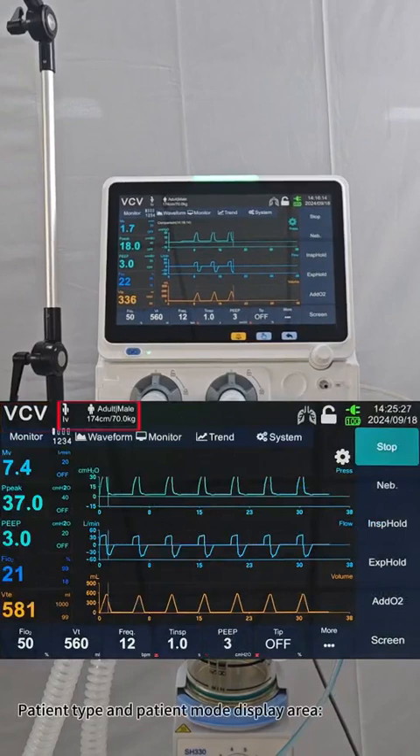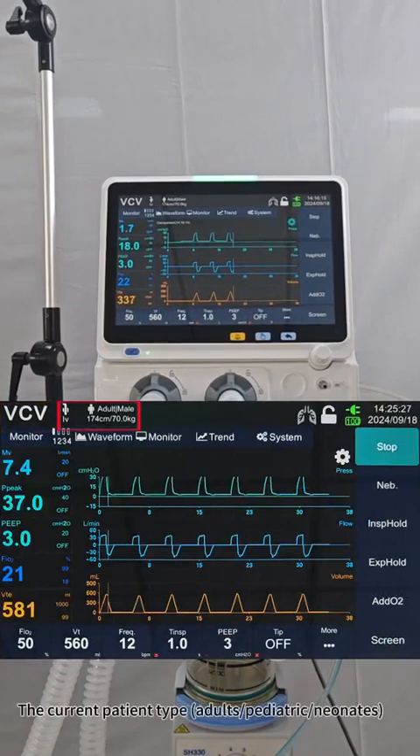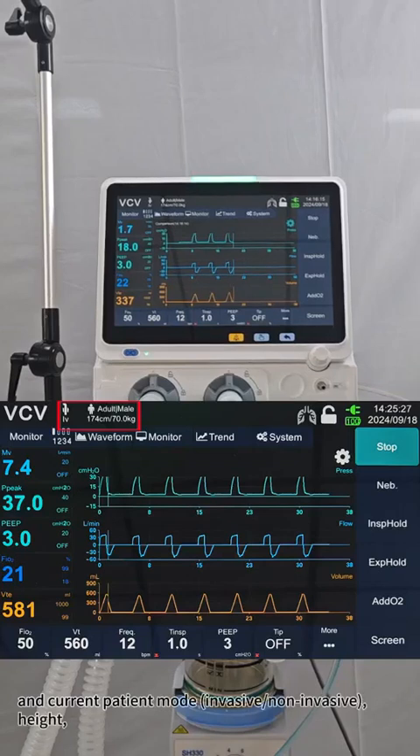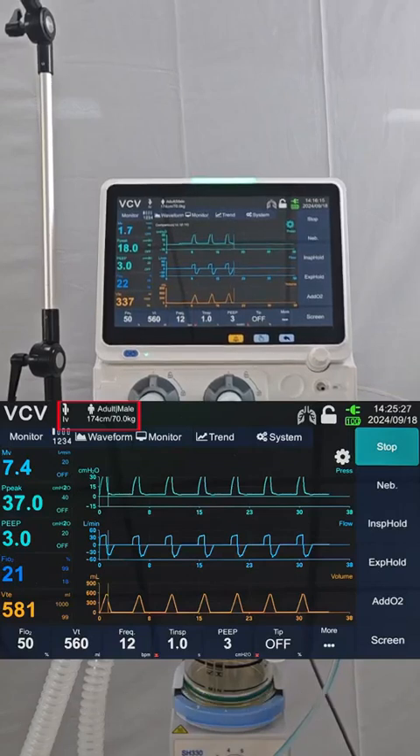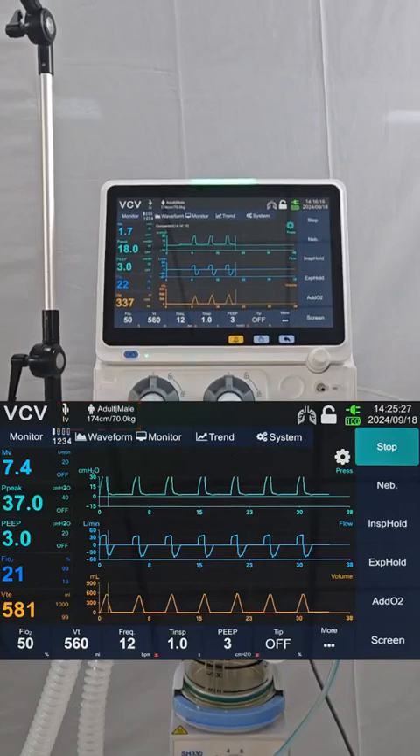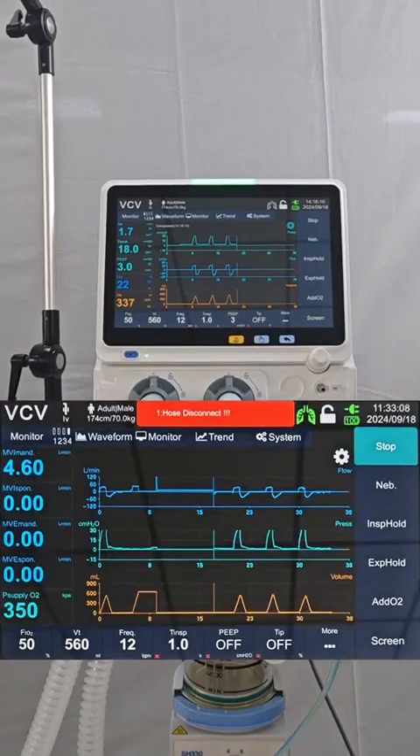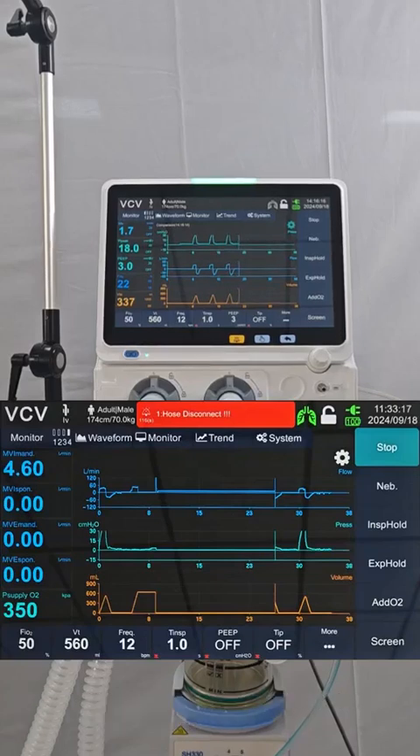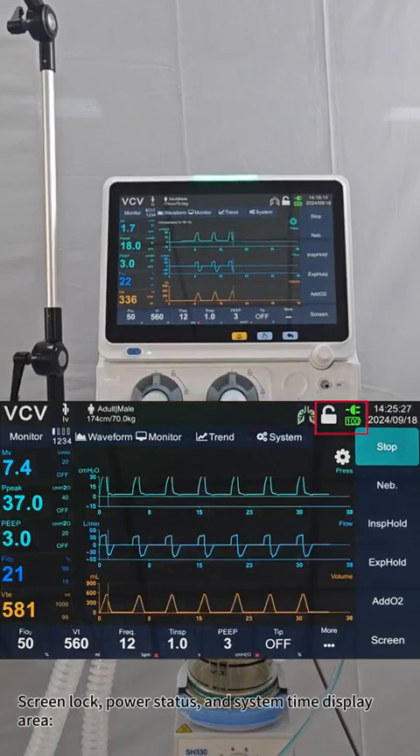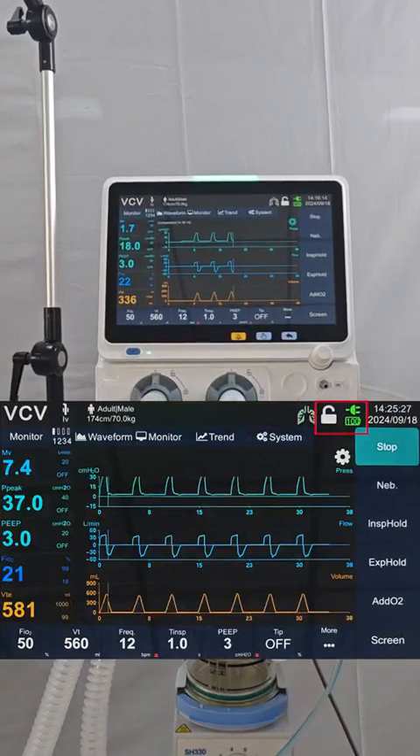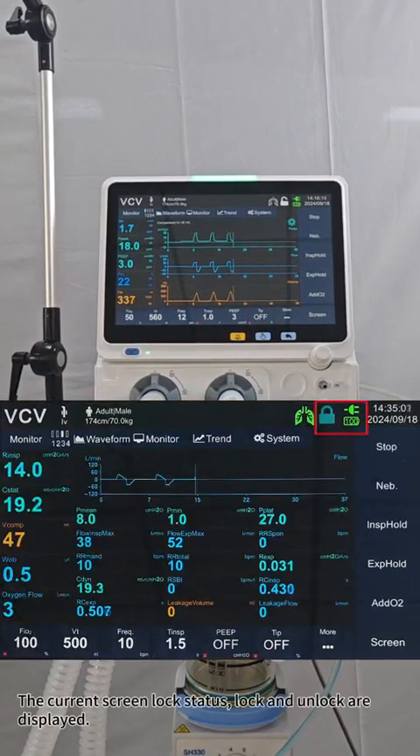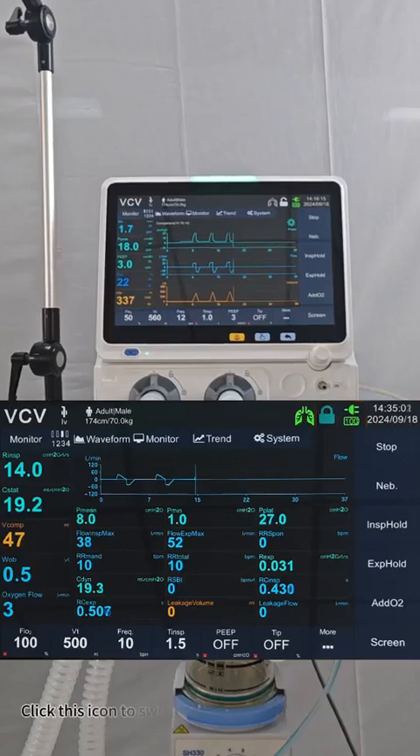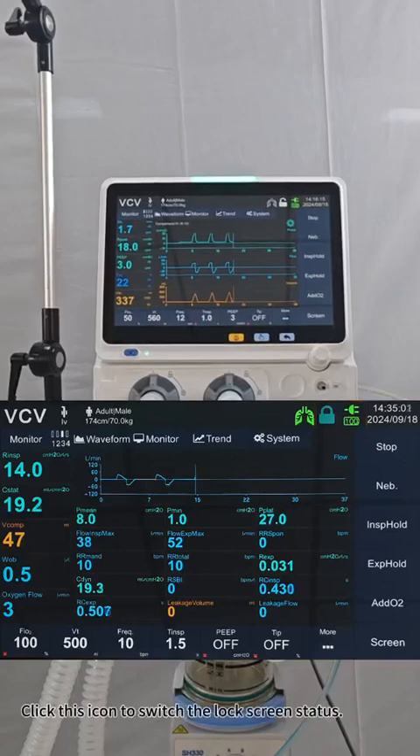Patient type and patient mode display area. The current patient type, adult/pediatric/neonates, and current patient mode, invasive/non-invasive, height, and body weight are displayed. This area is not clickable. Alarm information display area. The mute 120 seconds countdown and current alarm information are displayed. Screen lock, power status, and system time display area. The current screen lock status, lock and unlock, are displayed. Click this icon to switch the lock screen status.